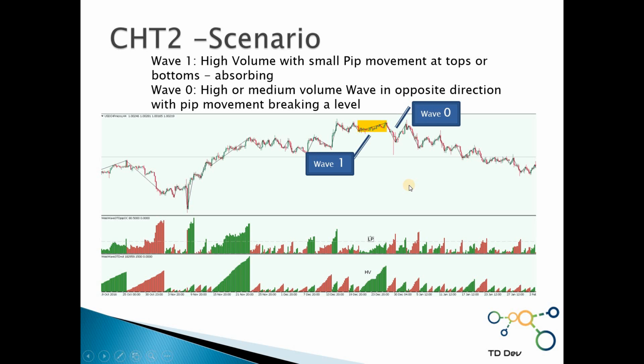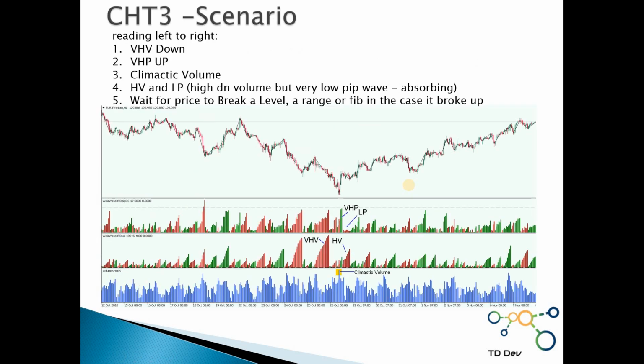Let's look at another scenario. Okay. Again, start reading from left to right. We see a very high volume down wave. Then we see here a very high pip wave. This could be news.